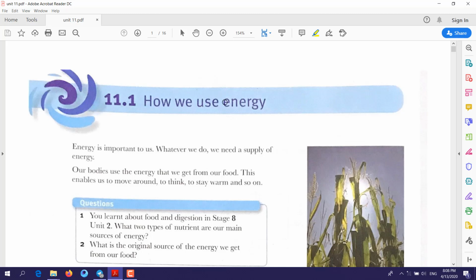Hello everyone. Today we will start reviewing the last unit of the book, Unit 11. 11.1, How we use energy.